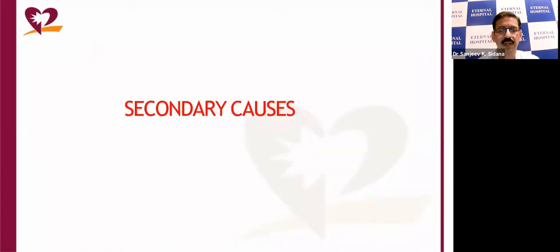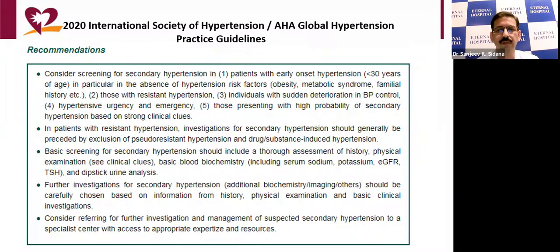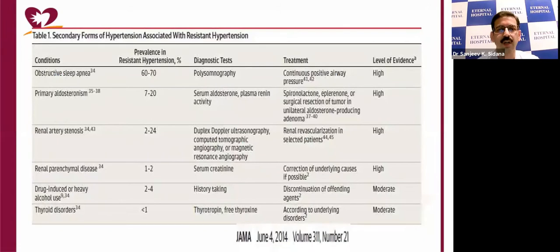Now coming to secondary causes, they should be considered. We should always try to consider and rule out the secondary causes of blood pressure in patients with resistant hypertension, especially patients presenting with hypertensive emergencies or patients presenting at the age of less than 30 years. These patients should undergo evaluation to rule out secondary causes. These are the various secondary causes which can be found in patients with resistant hypertension.